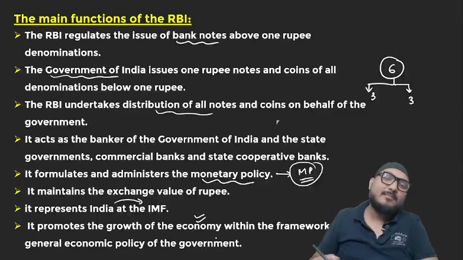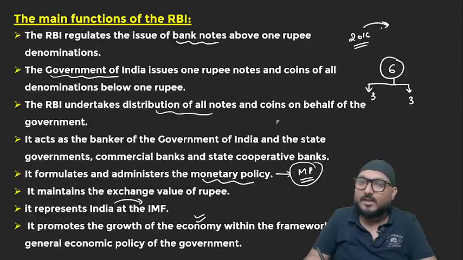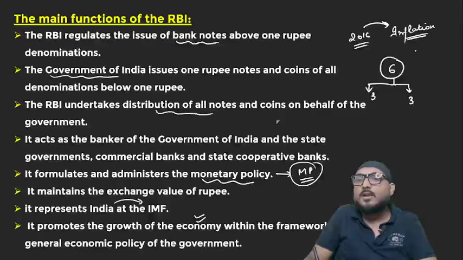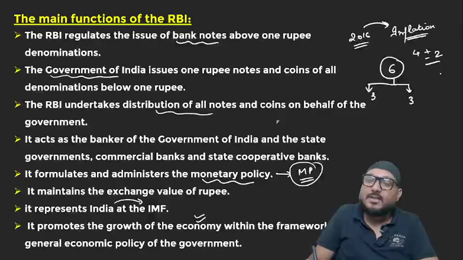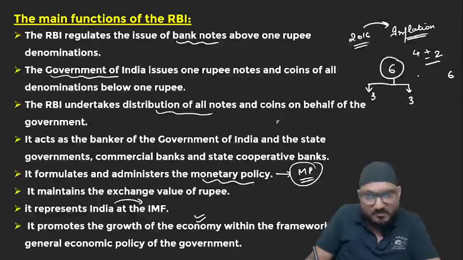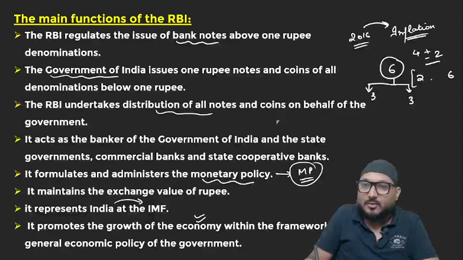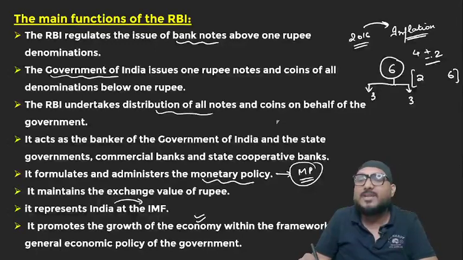Now, RBI has been entrusted in 2016 with one more duty by central government. That is to control, or you can say regulate, inflation, for which RBI has set the target of 4 plus minus 2. That is, the maximum inflation can go up to 6 and minimum can go down to 2. So the range is from 2 to 6. That is why we write 4 plus minus 2.